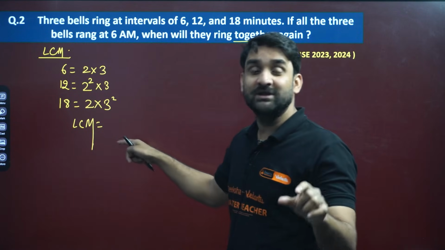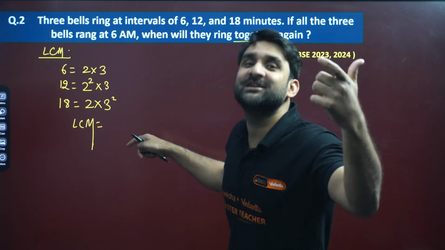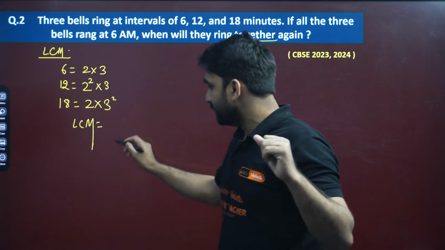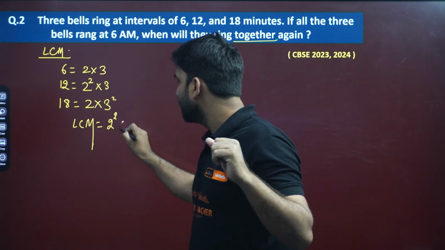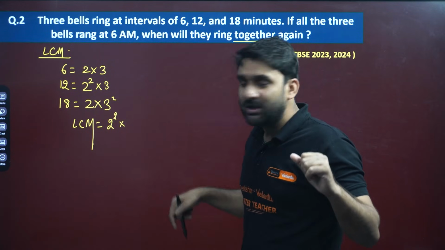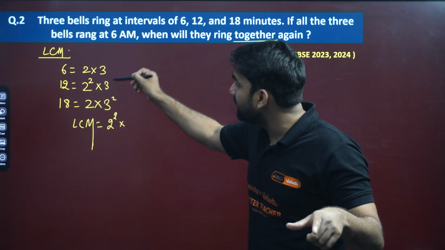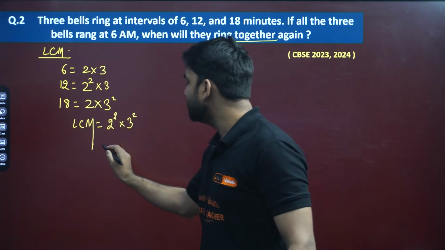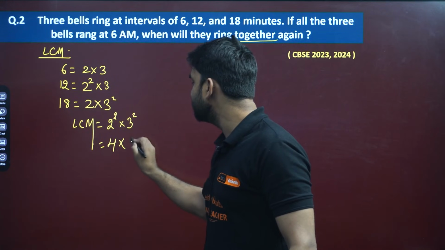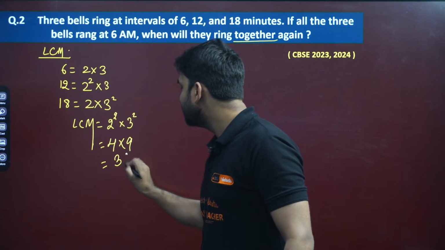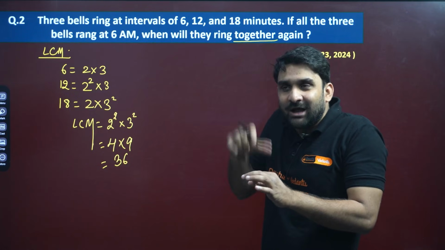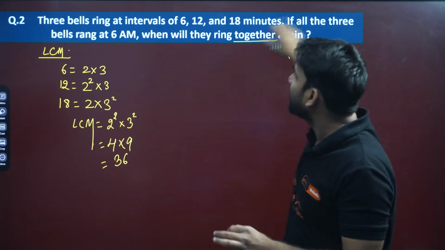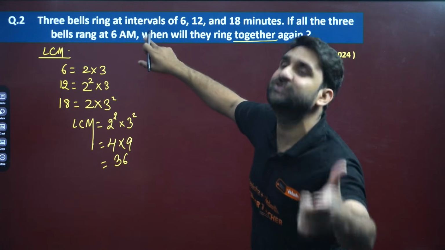But to find out the least common multiple, we always take the highest power. So if I talk about 2: 2 to power 1, 2 to power 2, 2. Which is the highest power? 2 to power 2. Now in 3, which has the highest power? 3 to power 1, 3 to power 1, 3 to power 2. So we will consider 3 to power 2. So your LCM is in front of you. This is 9 times 4, this is 36.